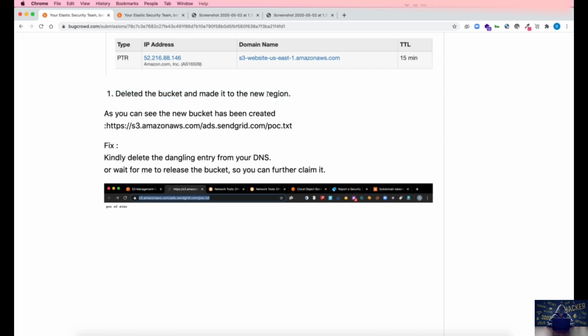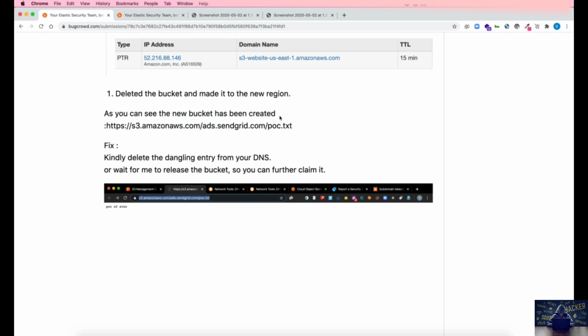So I deleted the bucket. Remember, this is a very critical part, because when you delete the bucket, if in that period someone else claims that bucket, then he becomes the owner of it. One more important thing: whenever you delete a bucket, you cannot claim it back immediately. It takes at least around 1 hour to claim that bucket. So try to take over the bucket regions correctly. Do not do it very fast, so that you miss this specific thing, that is the region.